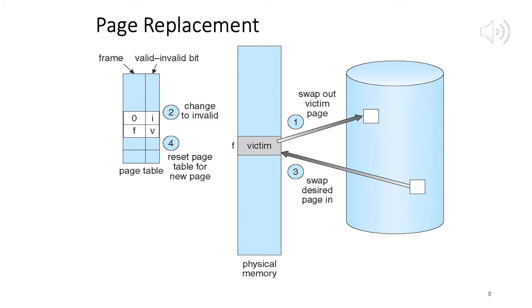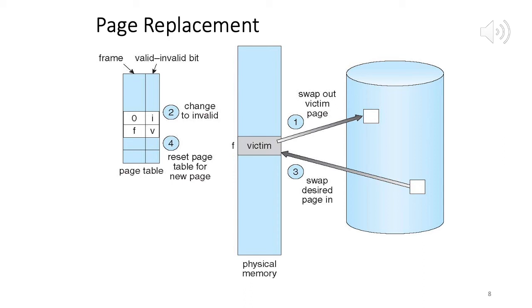Swap out victim page. Let's say page X, and now that page X will have an entry in the page table, with the valid-invalid bit set as invalid. Okay. And now bring the new page in, page Y. Page Y will have a page table entry. In that, what will be the frame number? F. The F was the same frame which had the earlier page you evicted, page X. So that's F, and the valid-invalid bit is set as V. Well, you can have just one bit. So 1 indicates the page is in memory, 0 indicates it's not in memory.